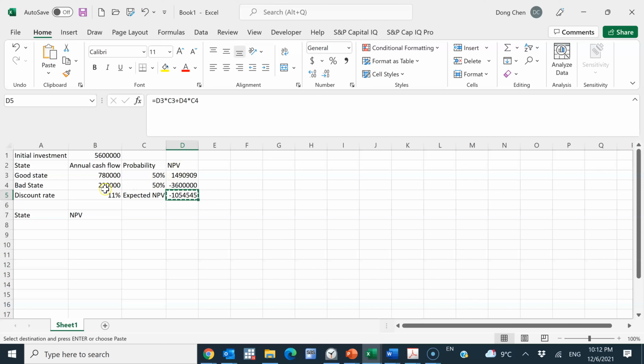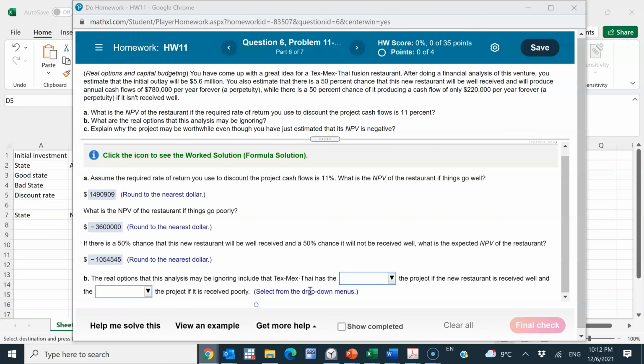But if the customers don't like the restaurant, the bad state will happen, and we know that the NPV is negative. Then we can still abandon the project, and we don't have to incur these low annual cash flows forever, because we have the option to abandon this project after just 1 year, after we have learned whether the restaurant is popular or not, based on customers' feedback.